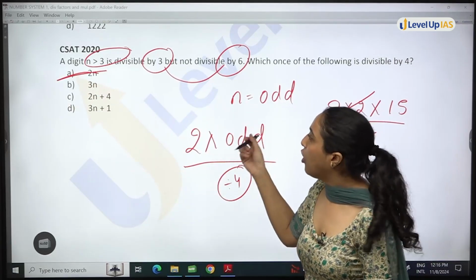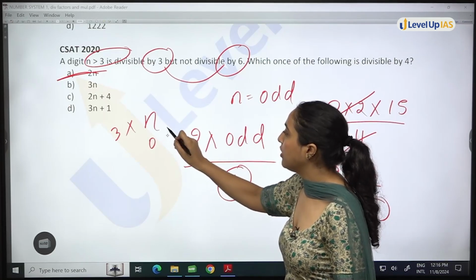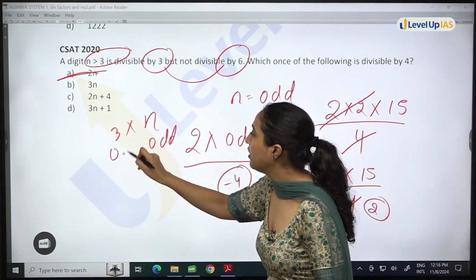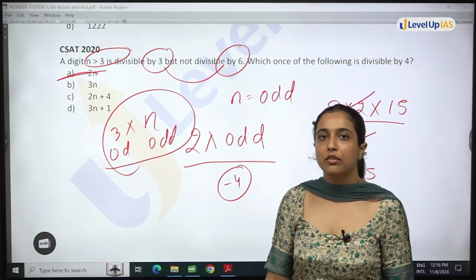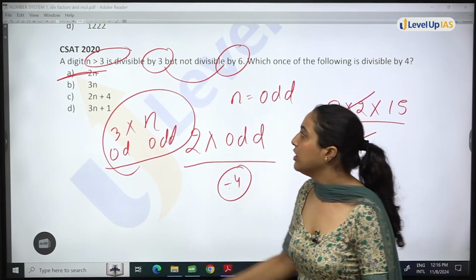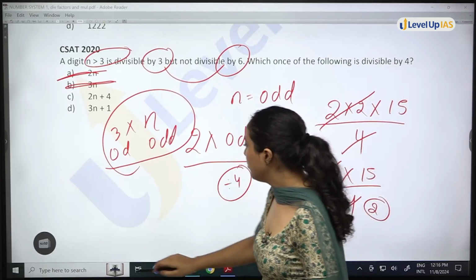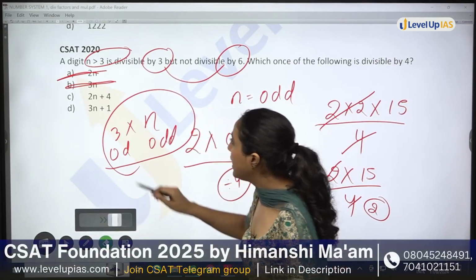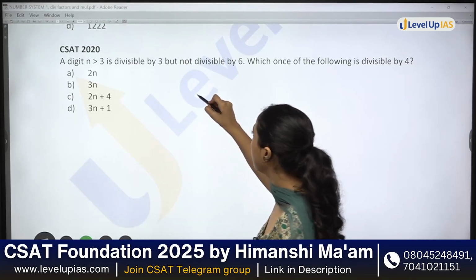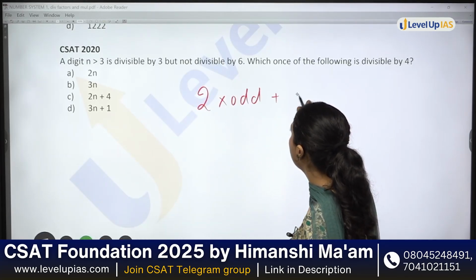If n is odd, now 3 multiply n. I know n is odd. 3 is also odd. How can the product of 2 odd numbers be divisible by 4? At least one number should be even. So this is also not divisible by 4. Now, let's see option C. Option C says 2 multiply odd plus 4.